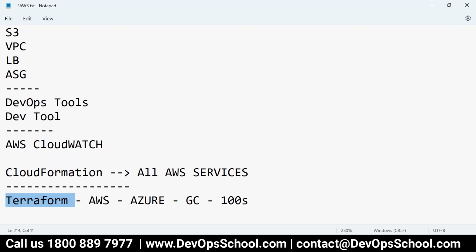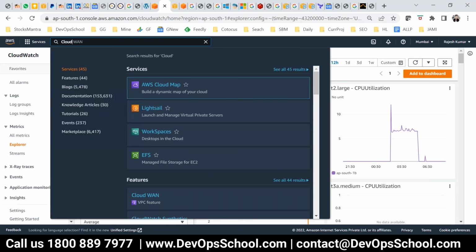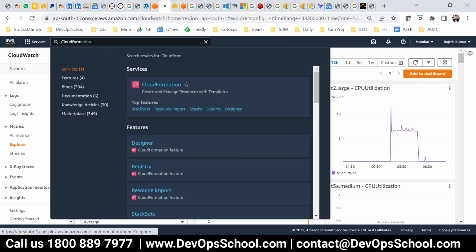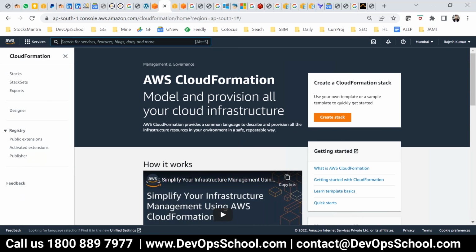So you should decide. Here, if you go ahead and look at CloudFormation, it's a YAML file or JSON file only. You don't need to learn it in depth, just be comfortable. If someone asks you, how do you automate the services of AWS? Then we say, yeah, CloudFormation or Terraform, like that. So here you can create a stack.